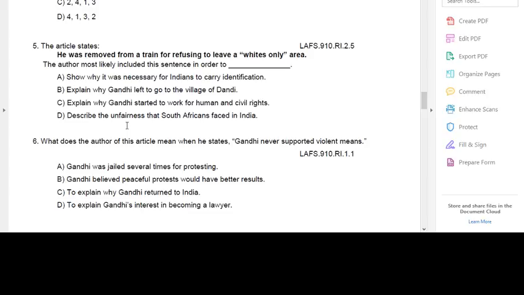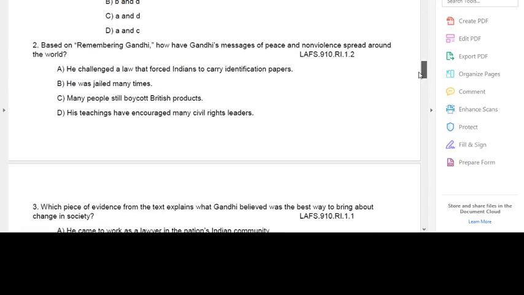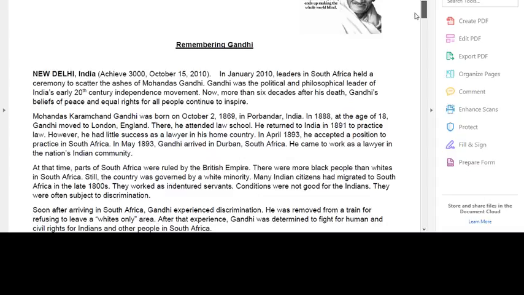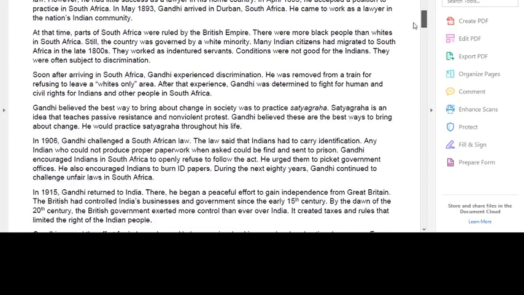I'm actually going to go back in the passage to find some information to help me answer this. I can only use my highlighting tool, so I'm also going to tell you to cross off some items on your paper. All right, so when I go back, as I skim and scan, I remember something about this at the beginning. So when I look down at my paper, it's telling me about when he moved to England, law school, and so on. Oh, look, here I'm looking at these paragraphs. I'm going to start here and start to look over this paragraph. I'm highlighting it so you know where I'm starting.